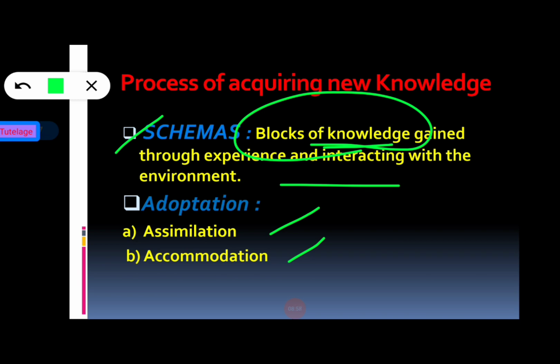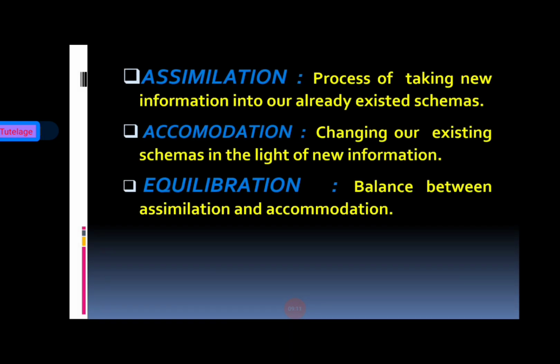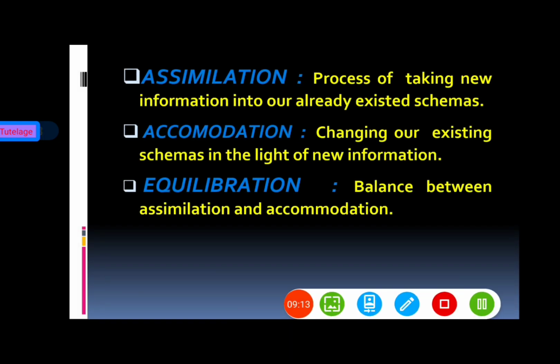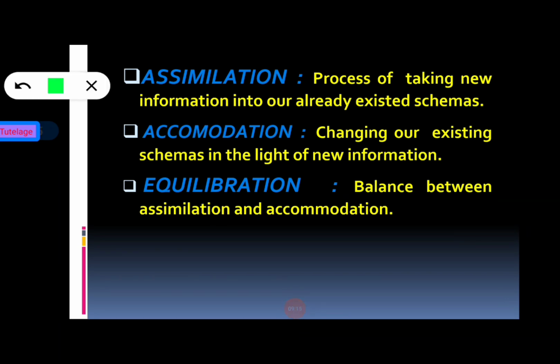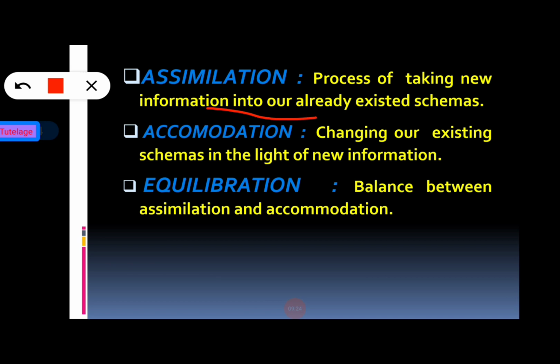Now going to the adaptation stage. Adaptation we have already told is of two types. First one is assimilation and second one is accommodation. So at first we have to discuss what is assimilation. Learner, do you have any idea what is assimilation and what is accommodation? Okay. So assimilation is basically a process of taking new information into our already existed schema.